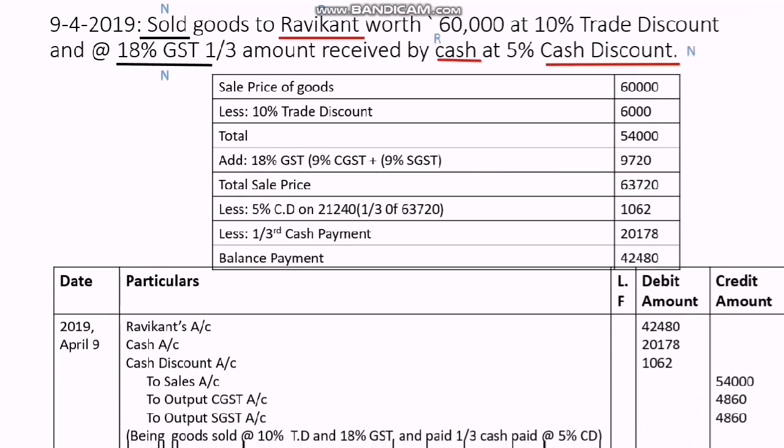So here the transaction is Ravikant's account, that is the balance amount. Cash is coming in of 20,178 and cash discount is 1062. So all these were debited. Why debited? Because Ravikant is the receiver of the goods, cash is coming in, cash discount is an expense for us. Now sales is an income, that's why it is credited. Output CGST and output SGST are credited, because it is an income.